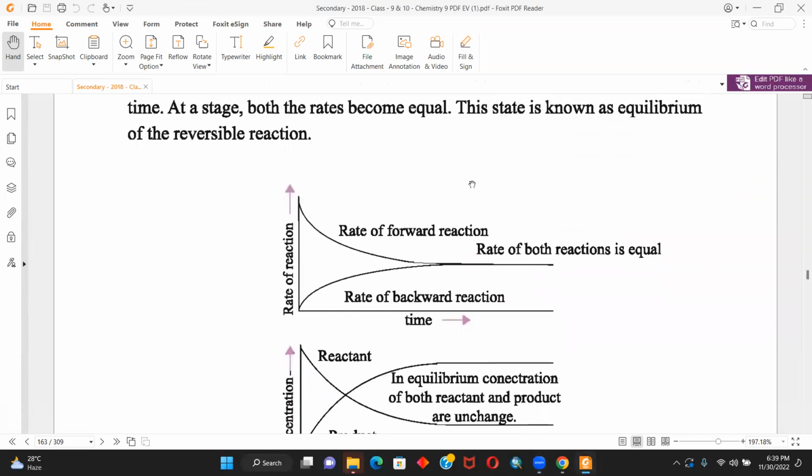So that is what the equilibrium state is. And there is one famous question: prove or explain that the equilibrium state of a reaction is a dynamic state, not a static state. We used to get a 2 marks question based on that. I think this should be a question in your curriculum as well.